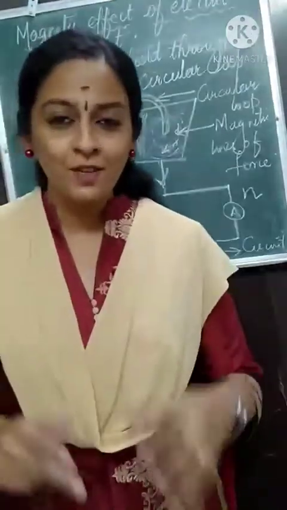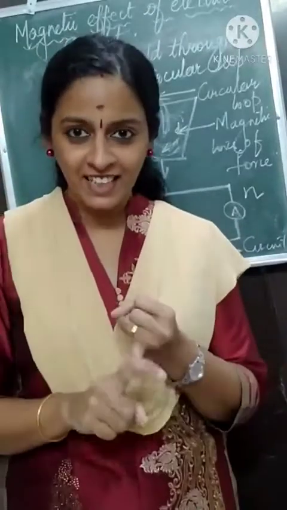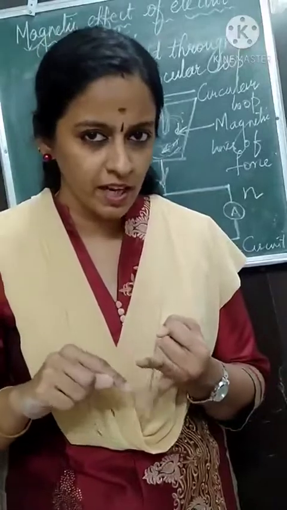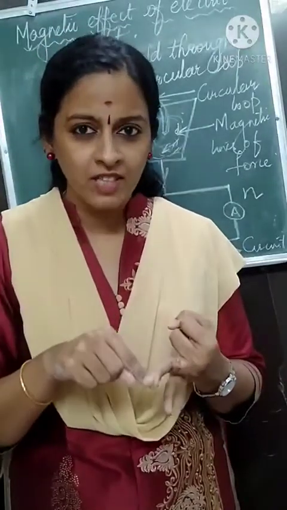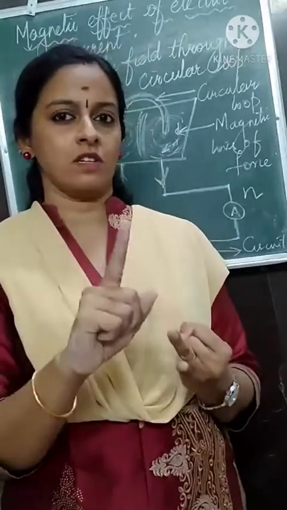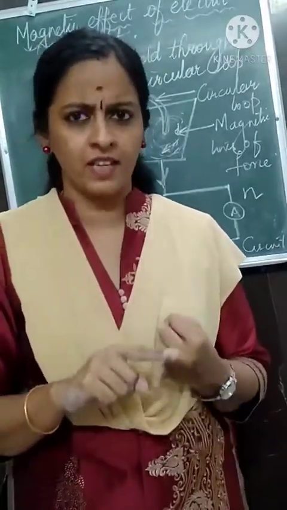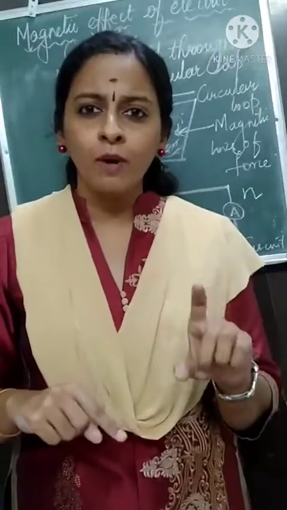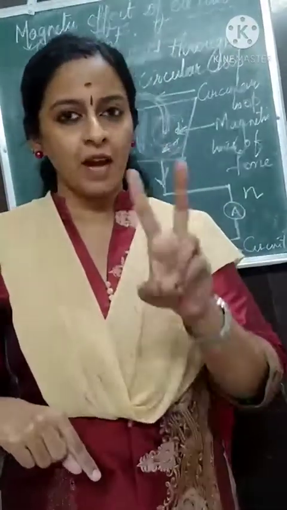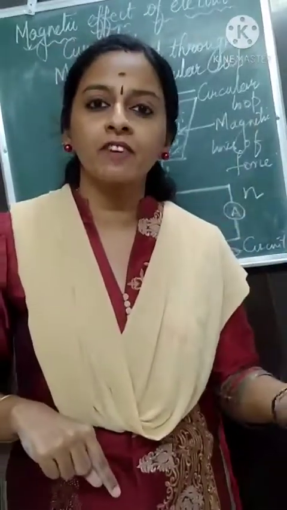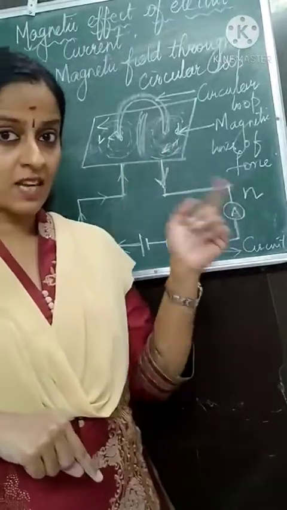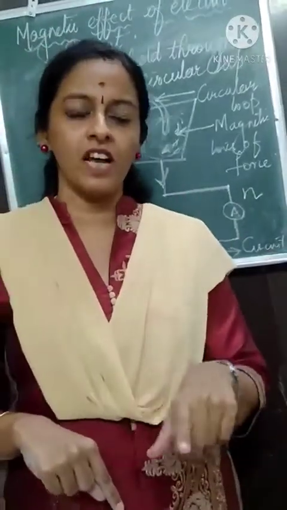Children, what all did we learn today? We learned that electric current and magnetism are closely related to each other. Who gave us this theory? This was put forward by Hans Oersted. Remember him and respect him. Then we learned about the magnetic field produced in a straight conductor, its diagram and two properties, and the magnetic field produced in a circular loop, its diagram and properties. As the number of turns increases, the magnetic field increases.